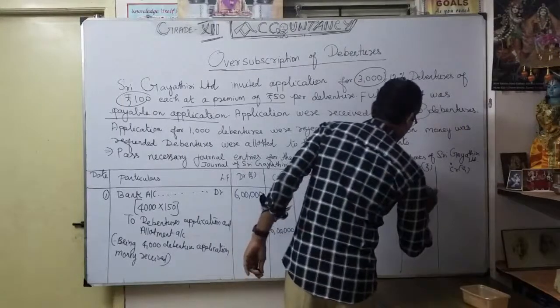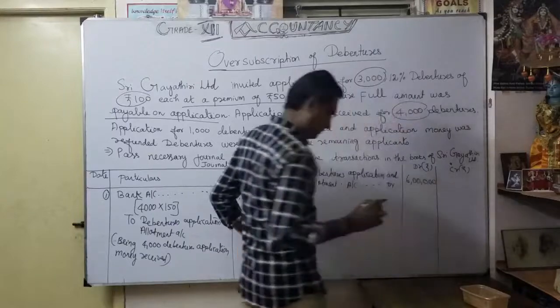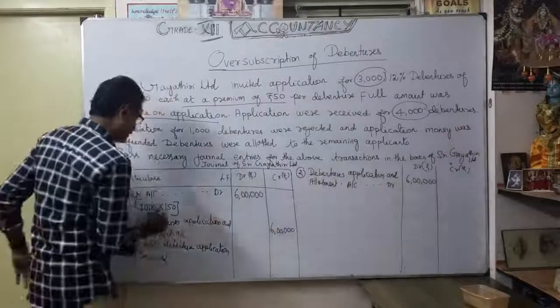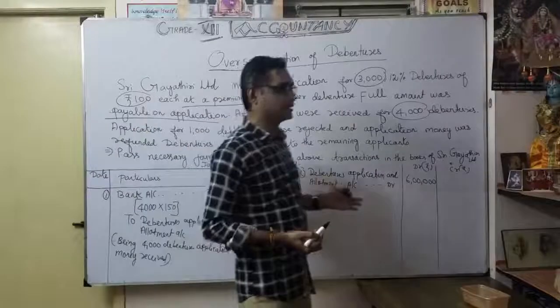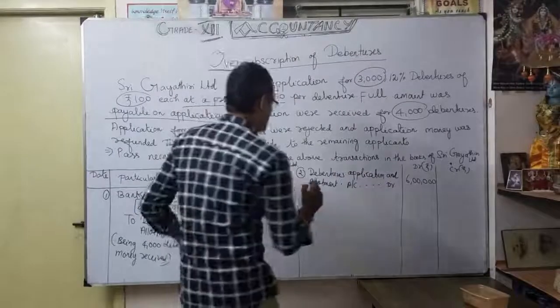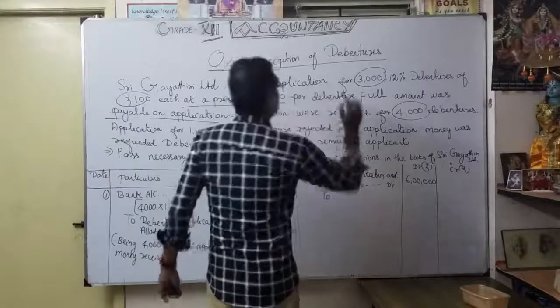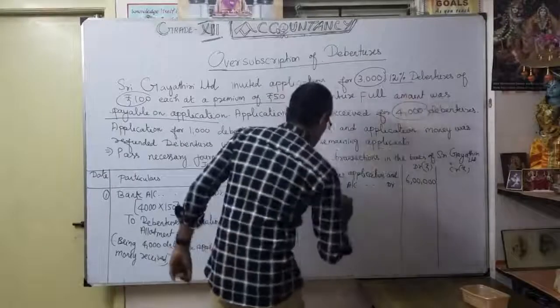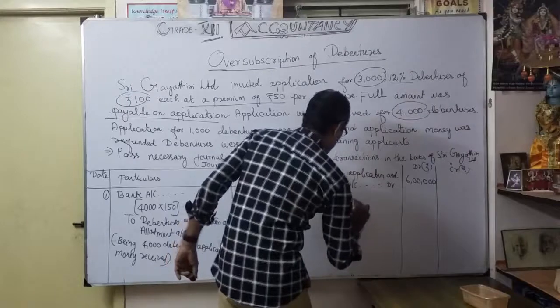So that is the debit part. Whatever was credited earlier, now we are going to debit. How much exactly are we going to transfer to the debentures account? That is very important. So to 12% debentures account.